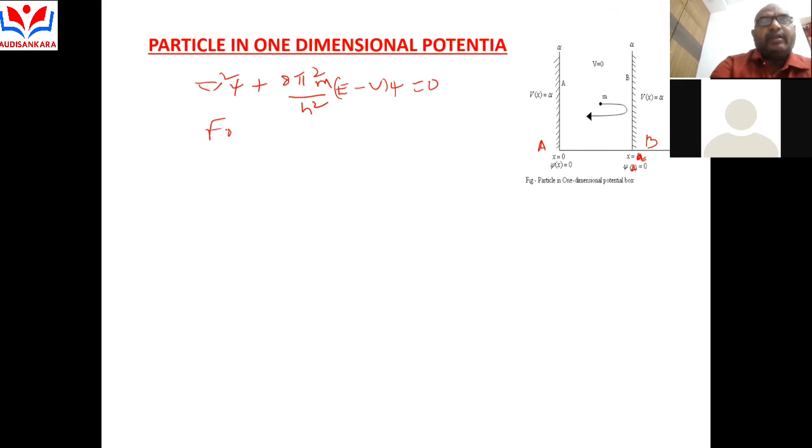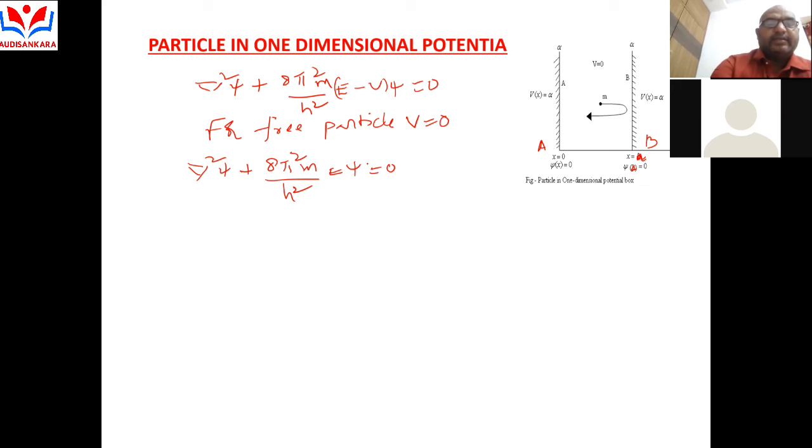For a free particle, V is equal to 0, that implies del square ψ plus 8π² m by h² E ψ is equal to 0.